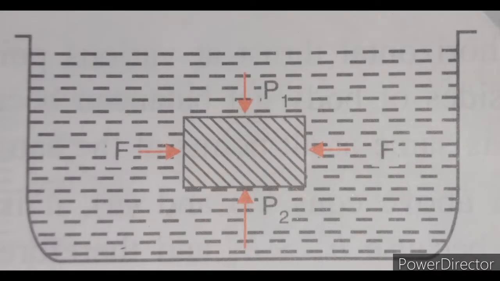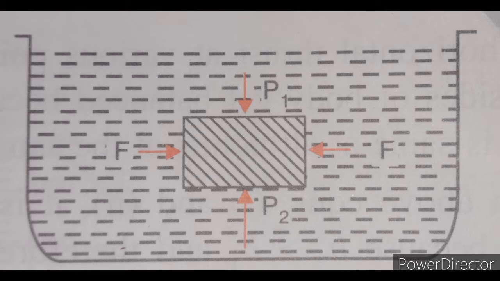So now that we have proven that liquid pressure depends upon the depth of a point inside the liquid from its free surface, we can say that a point at a greater depth experiences more liquid pressure. In this picture, I have taken a cubical solid, and we can easily see that the pressure acting on the lower surface of the cube is more than the pressure acting on the upper surface of the cube. This difference in pressure in turn causes a net force to act upon the solid in the upwards direction, acting opposite to the weight of the body obviously.